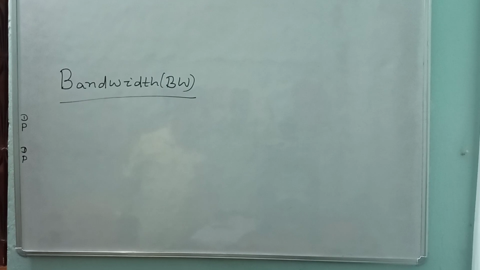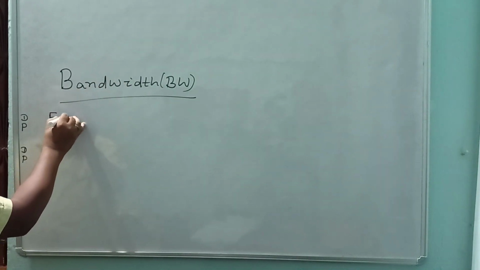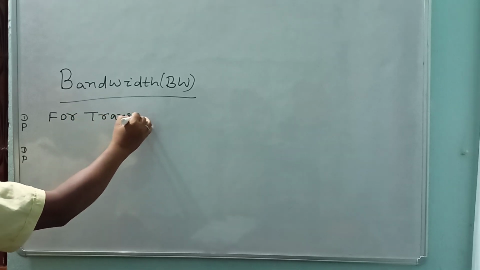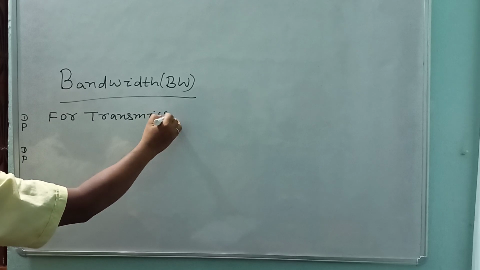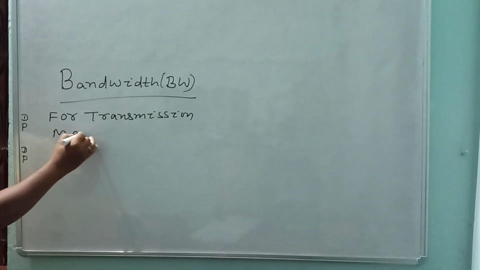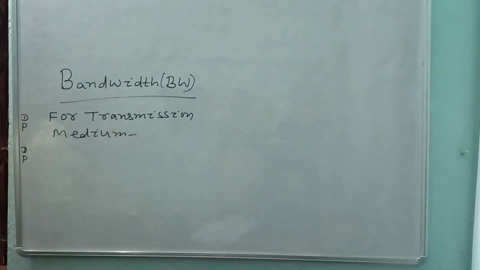For transmission medium, what does it mean?